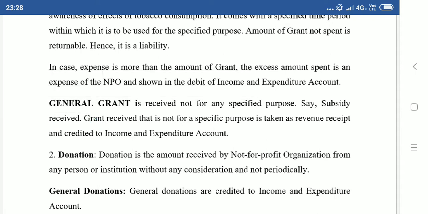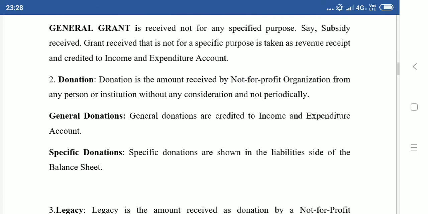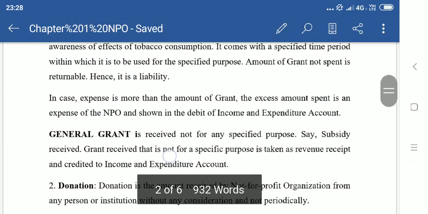Second one, donation. The same rule is applicable for donation also. Only difference is that government will give grant, donation can be given by anyone. General public, private organization, anybody can give donation. So, this donation will appear in the receipt side of receipts and payment account. That is what I told, all income important items which I am explaining in this video.